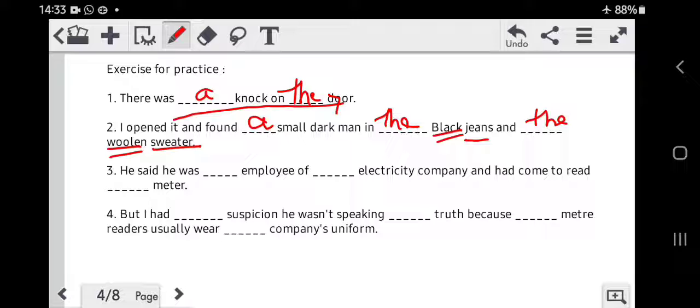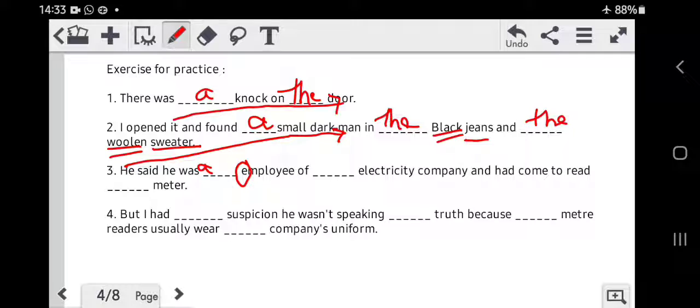Now the third one. He said, now he refers to that small dark man. This he is the small dark man. He said he was dash employee of dash electricity company and had come to read dash meter. Now again, if you see this noun employee, it begins with a vowel.